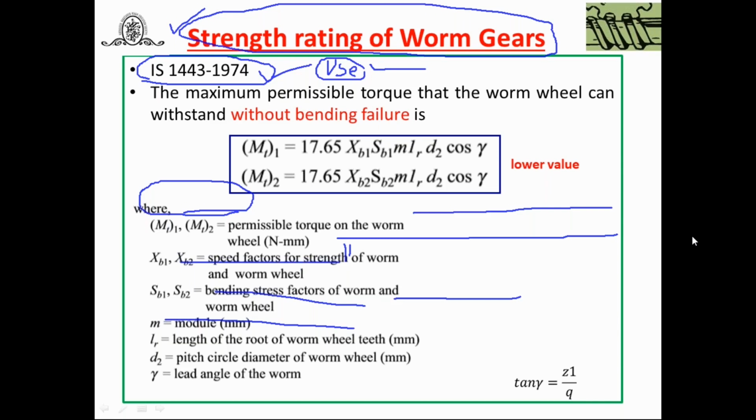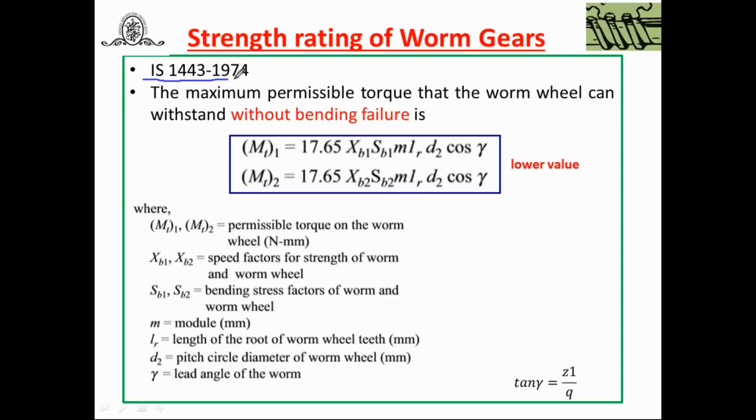Always it's weaker. It has a construction like a helical or spiral helical gear. You can design that worm gear like a helical gear or spiral helical gear also, no problem. Again, the same fundamentals can be used to find out the dimensions for the worm wheel. But in the design of this worm gear drive, you have to find out the strength rating and wear rating of the worm gear to find out the power transmission capacity. Try to understand. For that purpose, you will find this code IS 14430 that we are going to use.